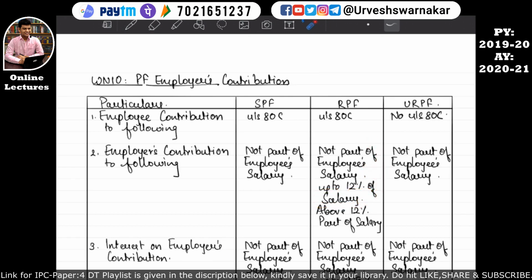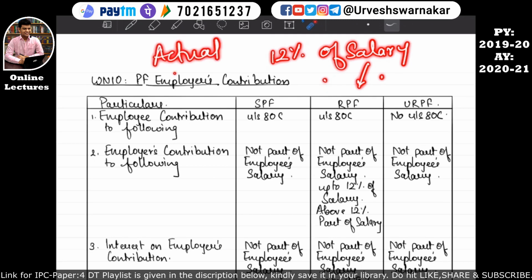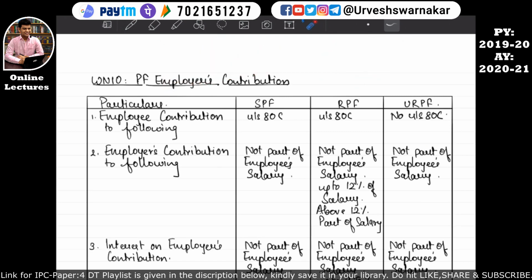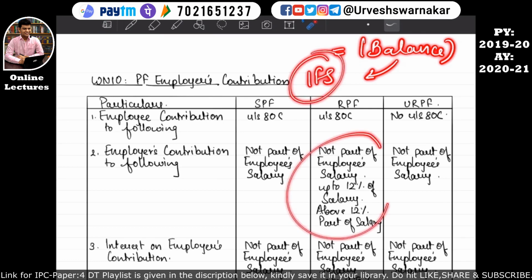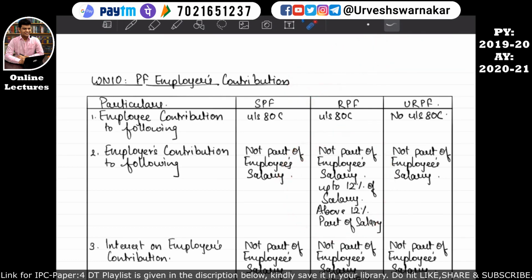If the employer has made a contribution above this 12% of the salary to the recognized provident fund, then whatever is the difference, the actual contribution will be reduced by this 12% of the contribution, and whatever will be the balance will be taken into the computation of income from salary. So this is what this point is talking about. I hope this is quite clear to you all by now.